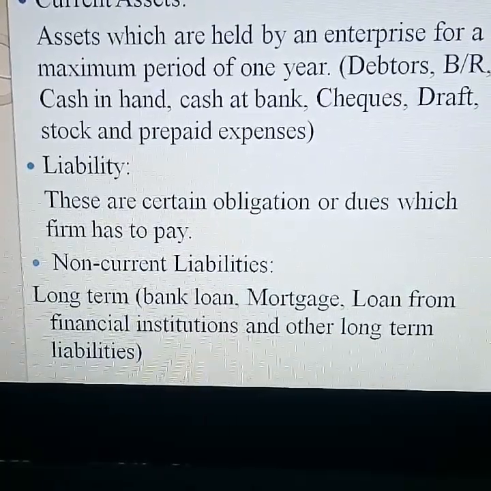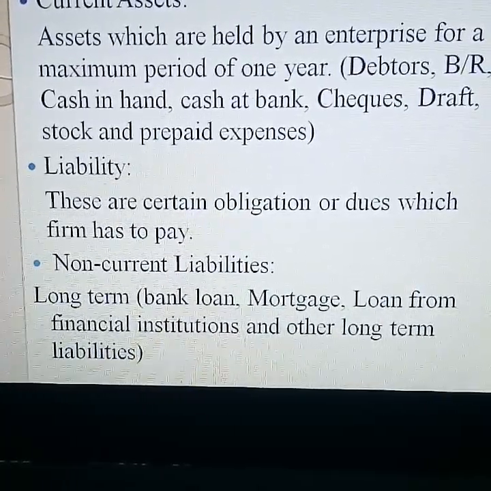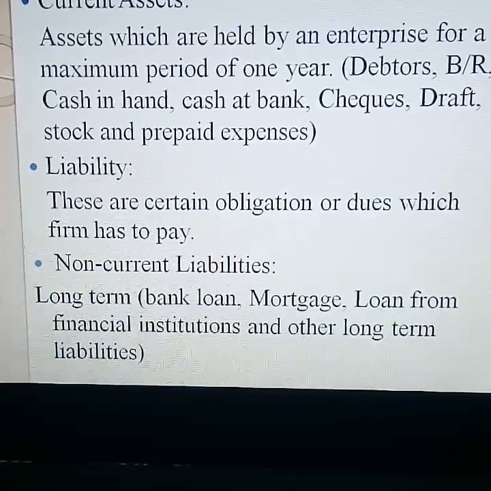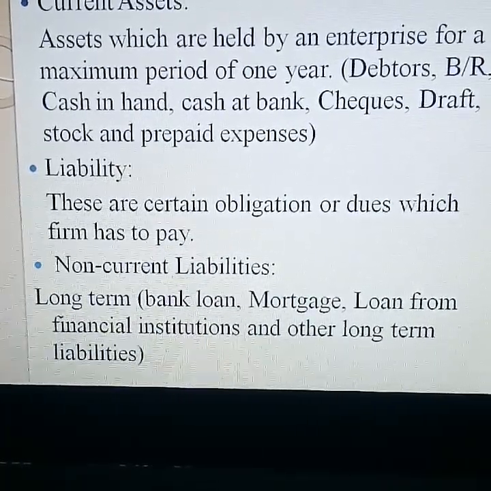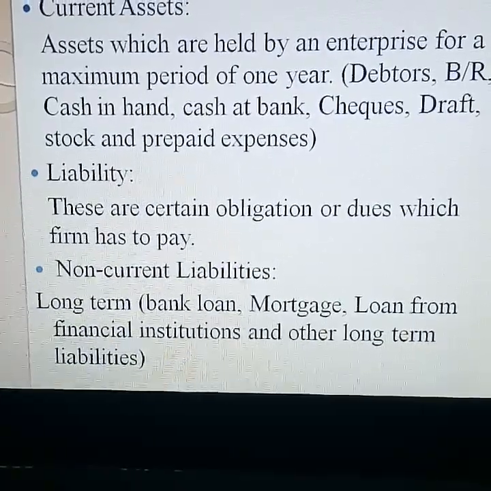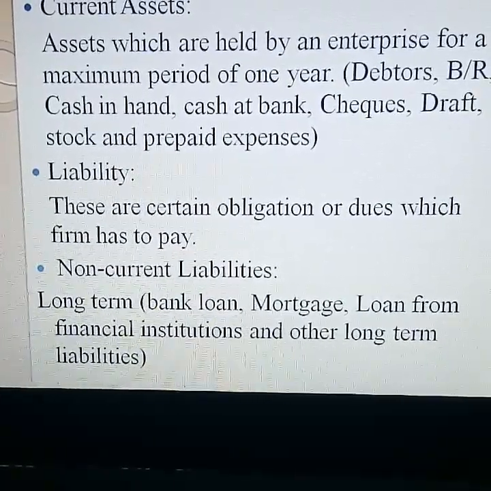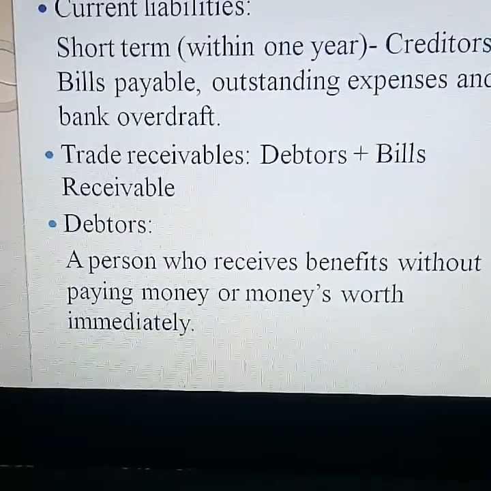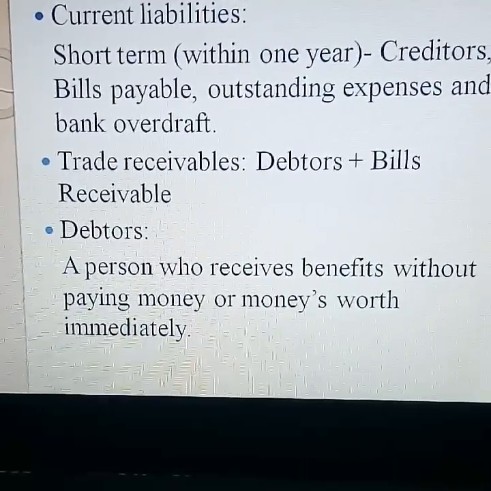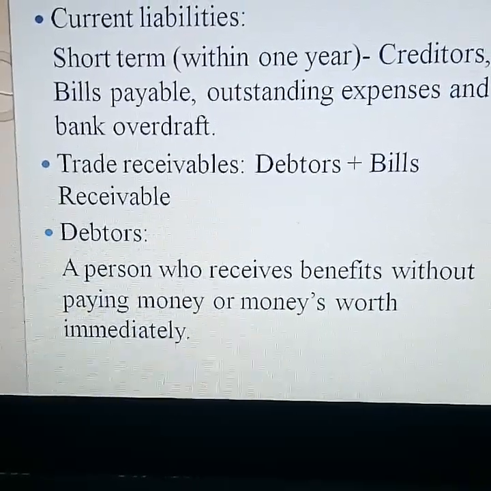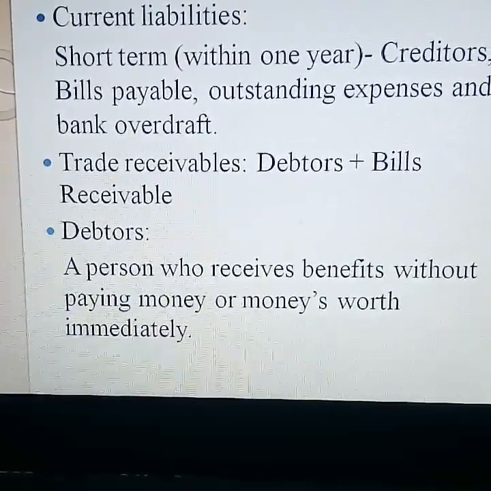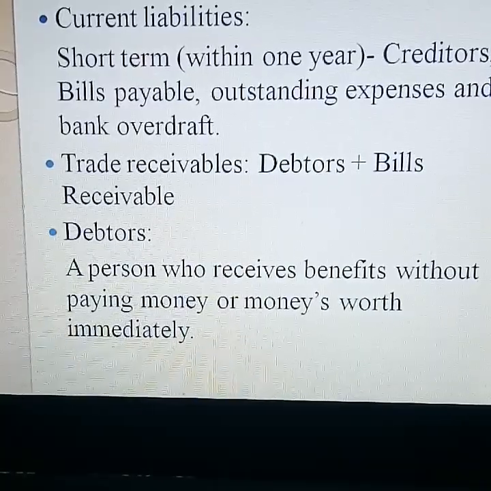The business borrowed the amount by way of bank loan, mortgage, loan from financial institution. The repayment may be more than 1 year. So only that is called non-current liability. Next one, current liability. It is a short-term liability that we have to pay within 1 year: creditors, bills payable, outstanding expenses and bank overdraft.